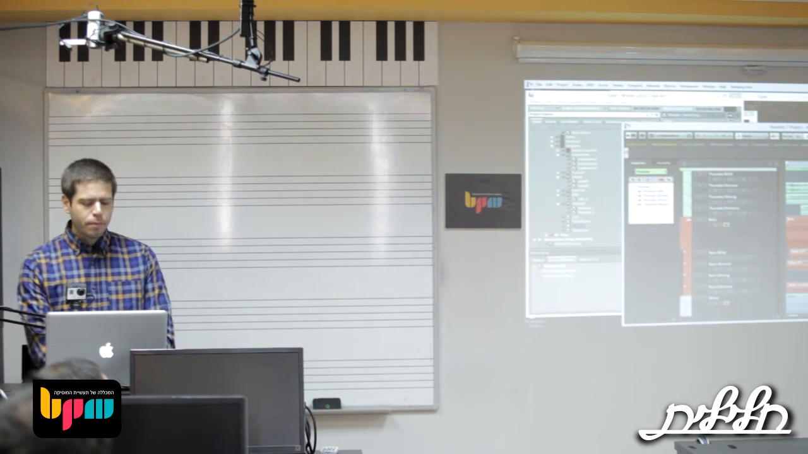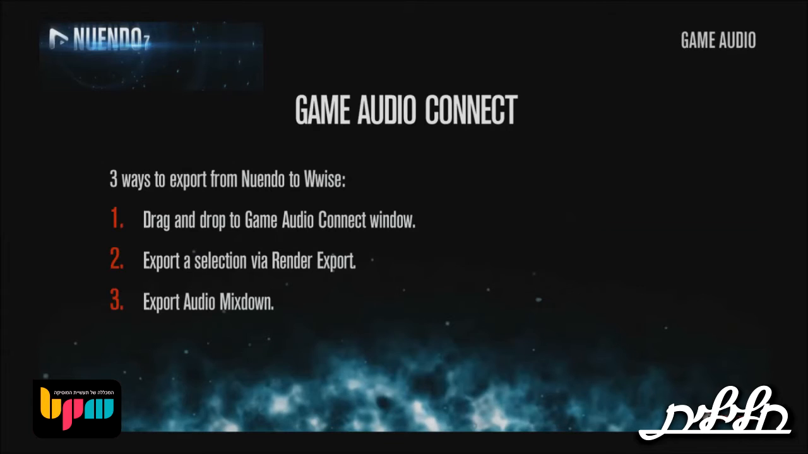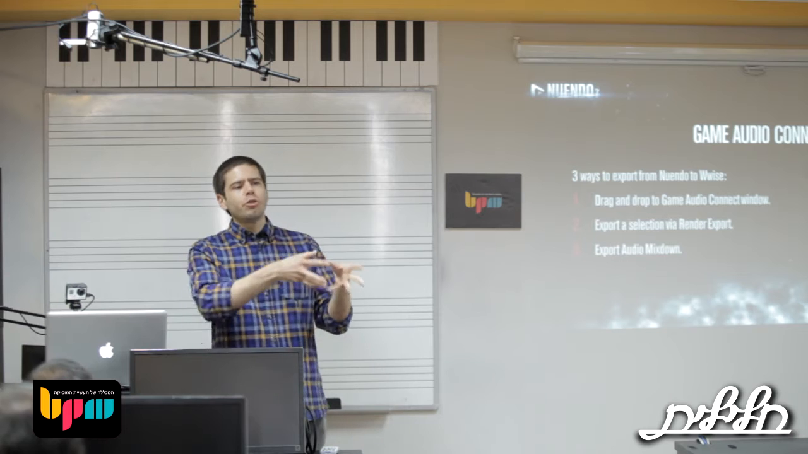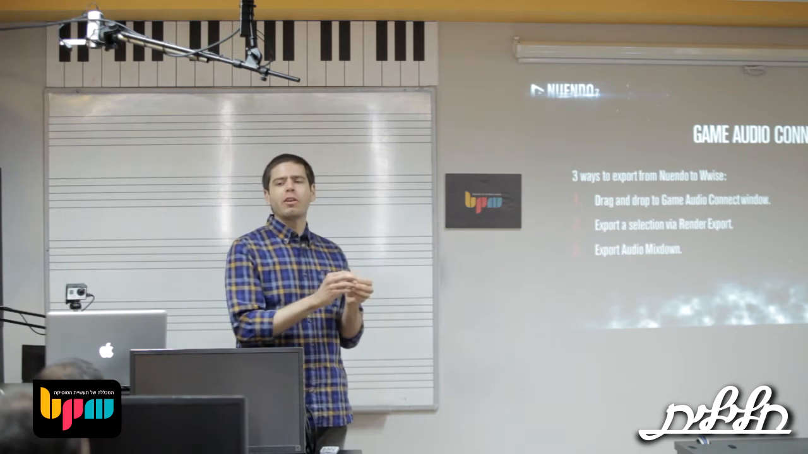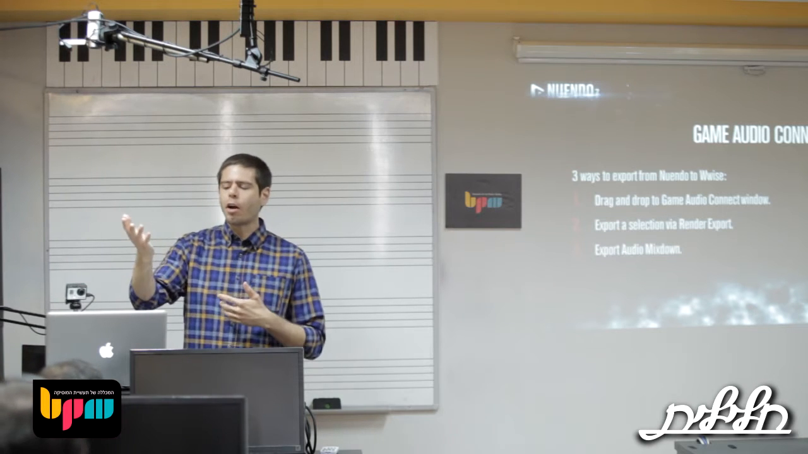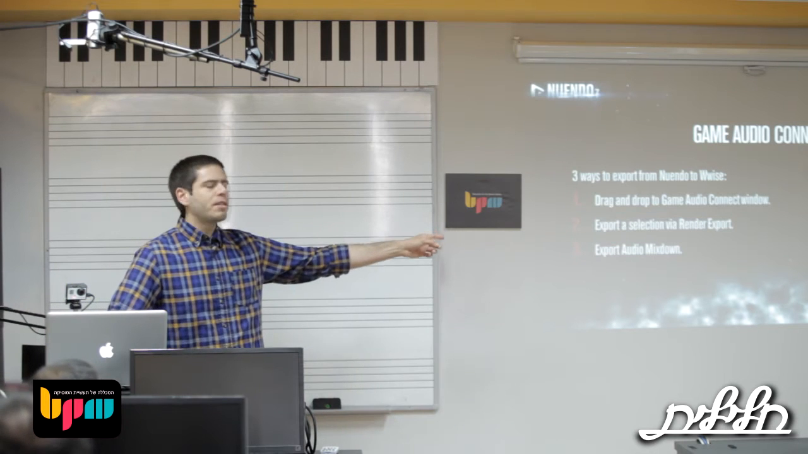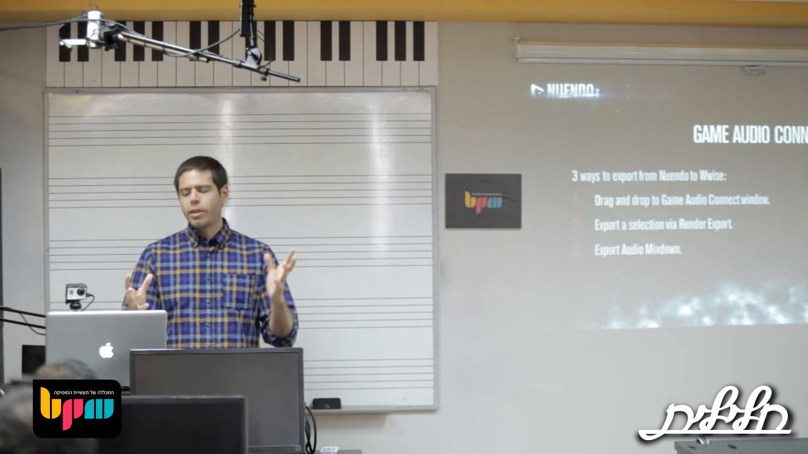There are 3 ways to export from Nuendo to WWise. You can drag and drop, which is the easiest one. You can also export a selection with render export, which is a new function in Nuendo 7 also. And basically means that you can render files into your project, but you can also render files into WWise or into any other computer in the network or any other hard drive. Or you can export the audio mixdown, which basically means to export the whole thing as you wish.